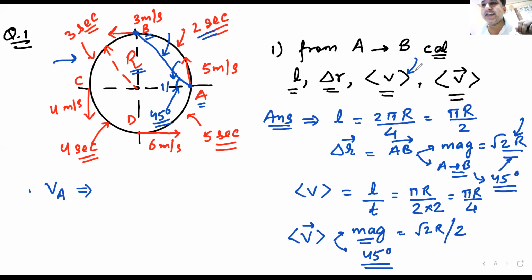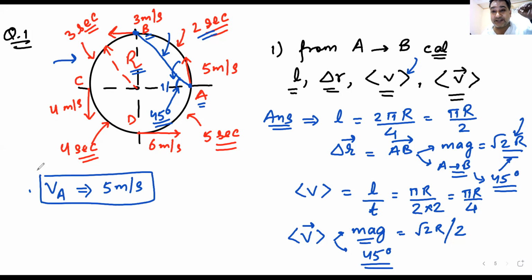Speed at point A. Yes, Santosh. V means speed, A means point A. Deepak has given me the answer as well. VA will mean speed at point A, and the answer is 5 meters per second. Very nice. Now you are doing good. You understand symbols and their significance. VA means speed at point A.